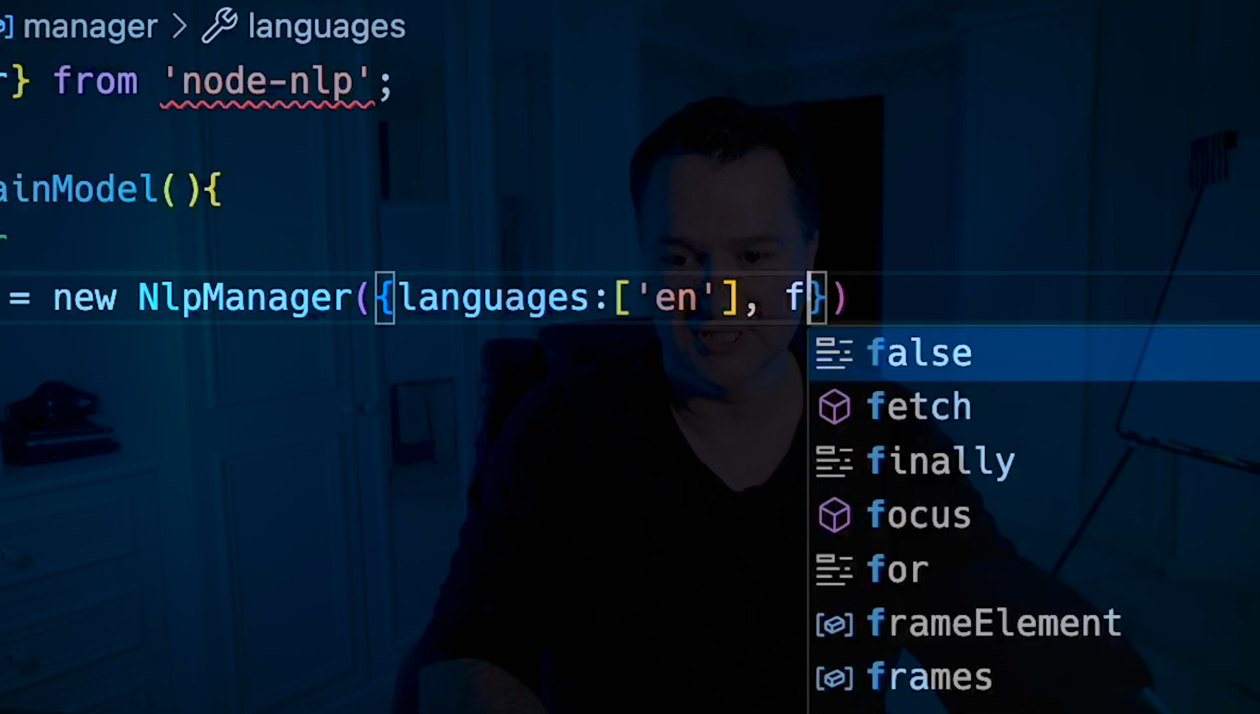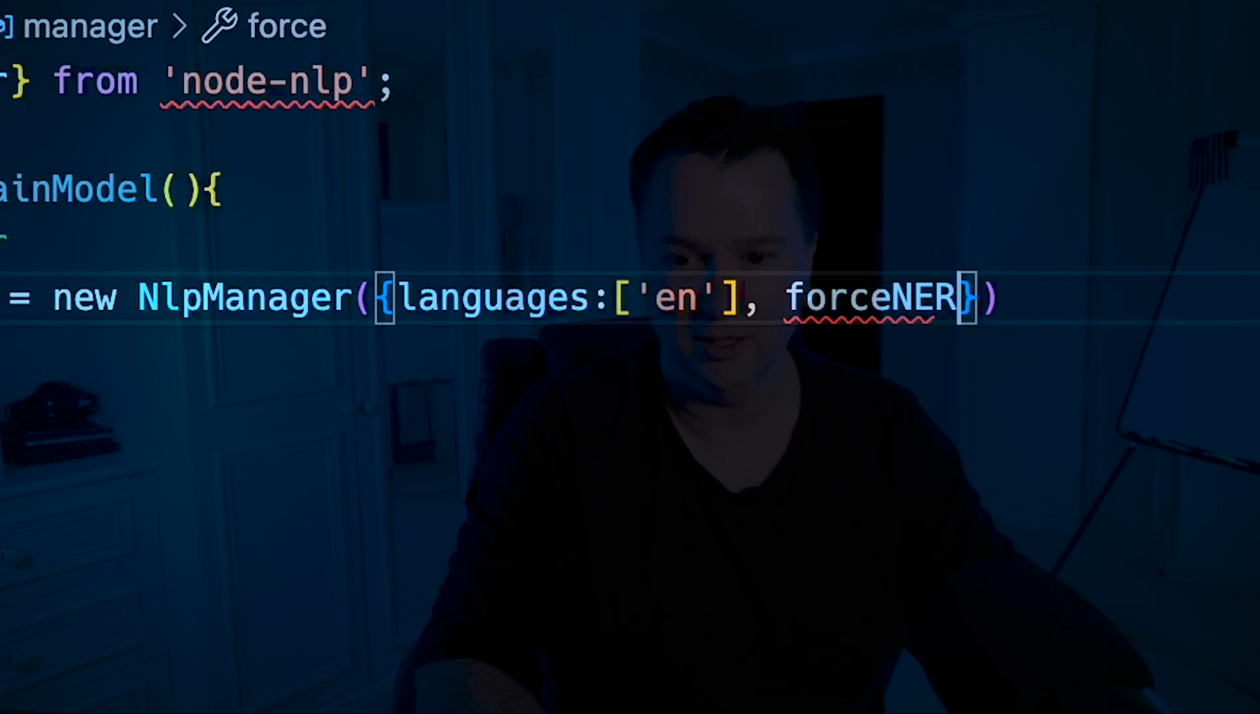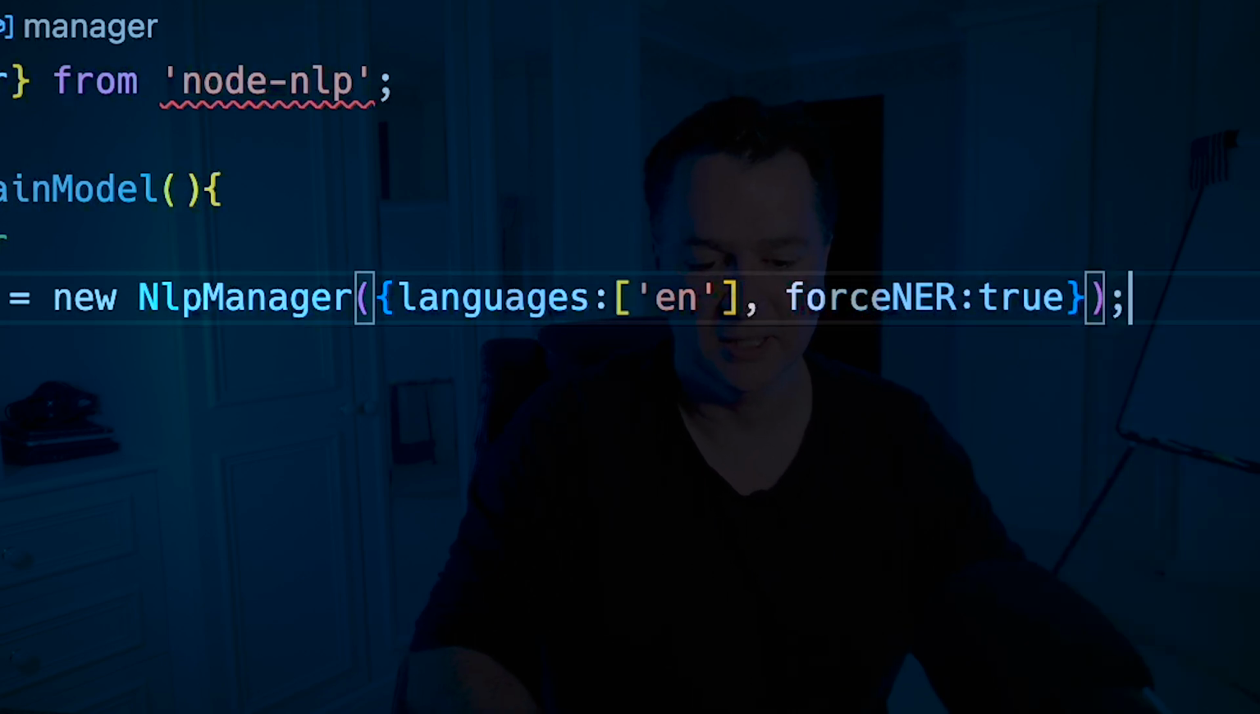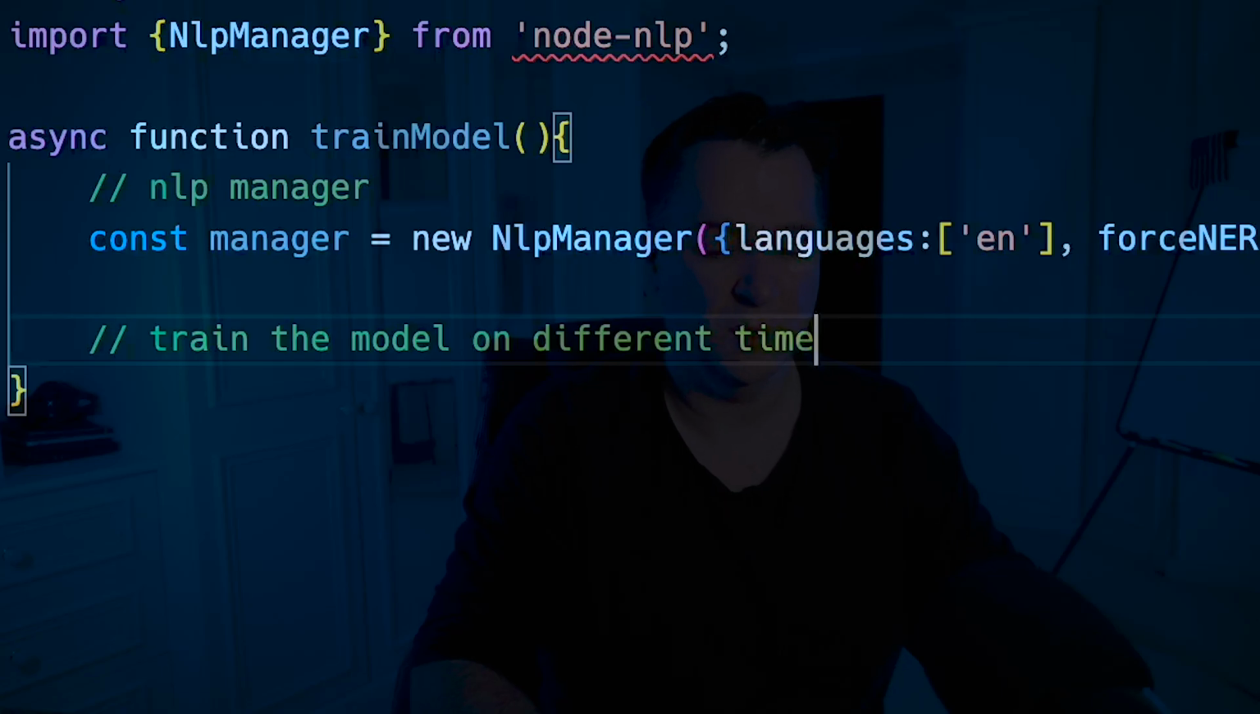And then I'm going to just set this flag forceNER equal to true, i.e. I want it to do some named entity recognition. Now, of course, if I wanted to support multiple languages, then I could just add in some other language identifiers. You know, it could be Spanish, it could be whatever. But for just now, I am just going to stick to English. So now what I want to do is train the model on different time questions. So we will just add that in.